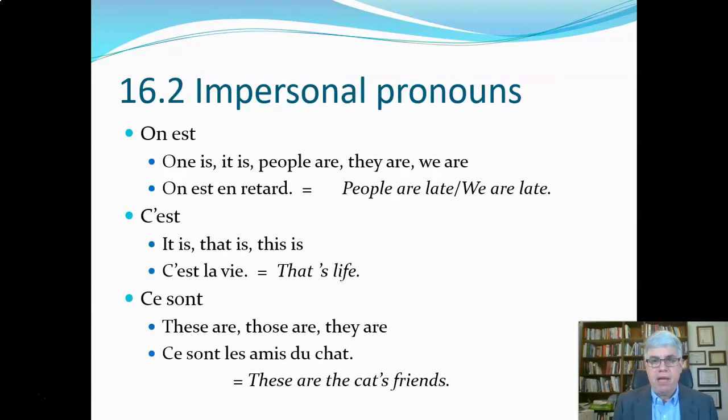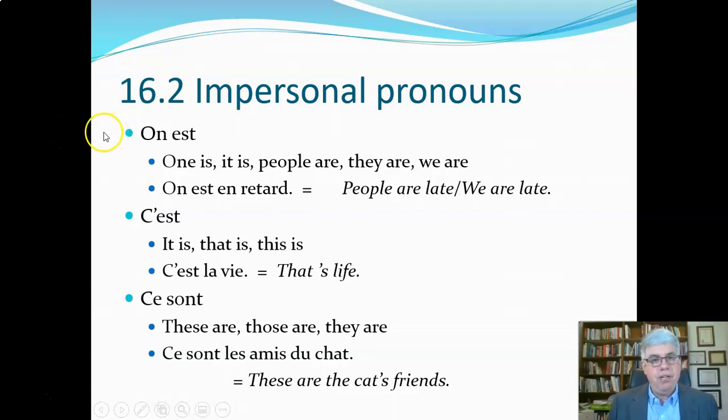Now let's talk about a special type of pronoun that's used an awful lot in French, impersonal pronouns. And they're used a lot with être, and they're always used with the third person singular, or the third person, sometimes singular, sometimes plural.